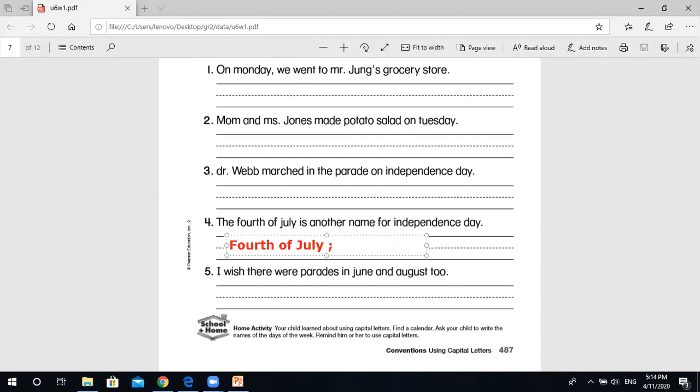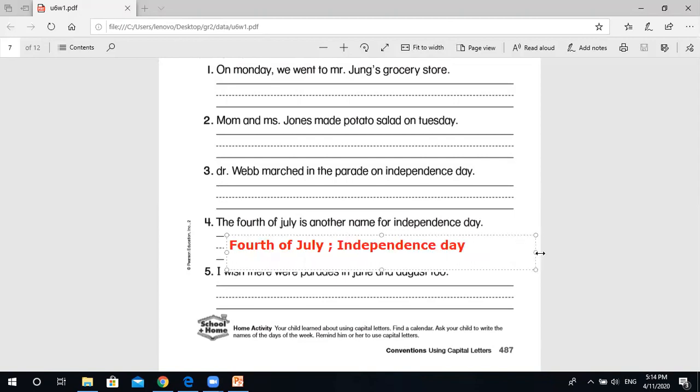And here, what about the rest of the sentence? Yeah, the same, Independence Day is a special day. Write it with a capital letter.